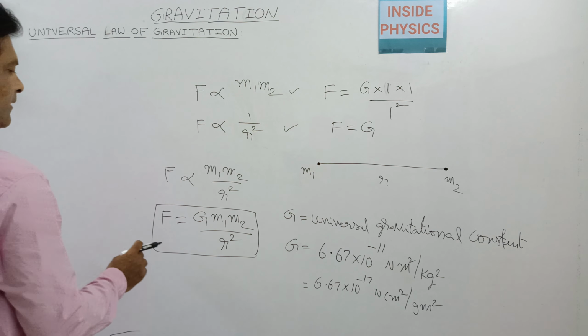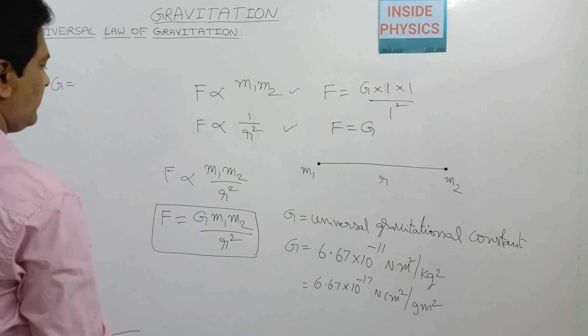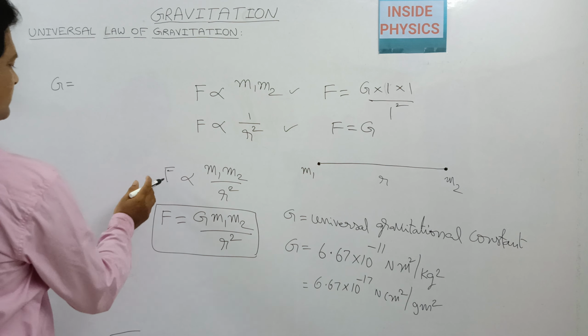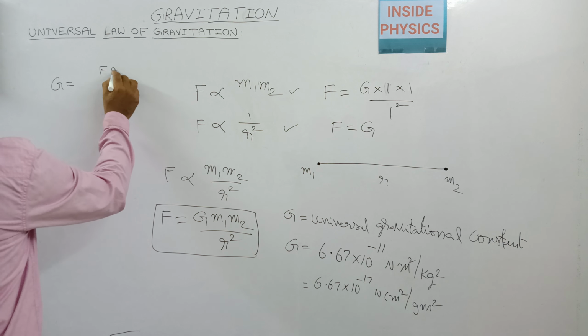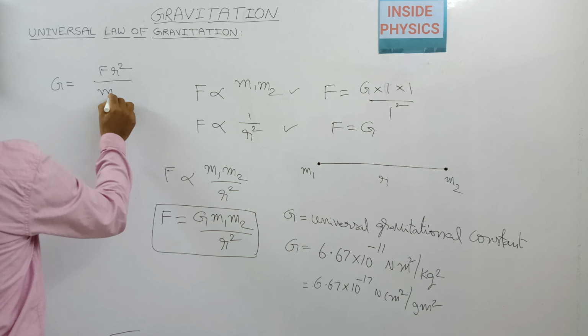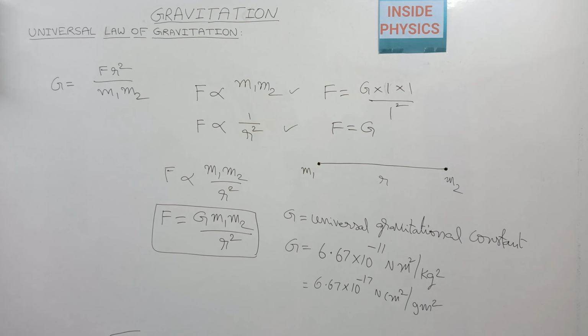Here we can evaluate G with this formula. G is equal to F r square by m1 m2. With this relation, what we have to write next is the dimensional formula of the gravitational constant.